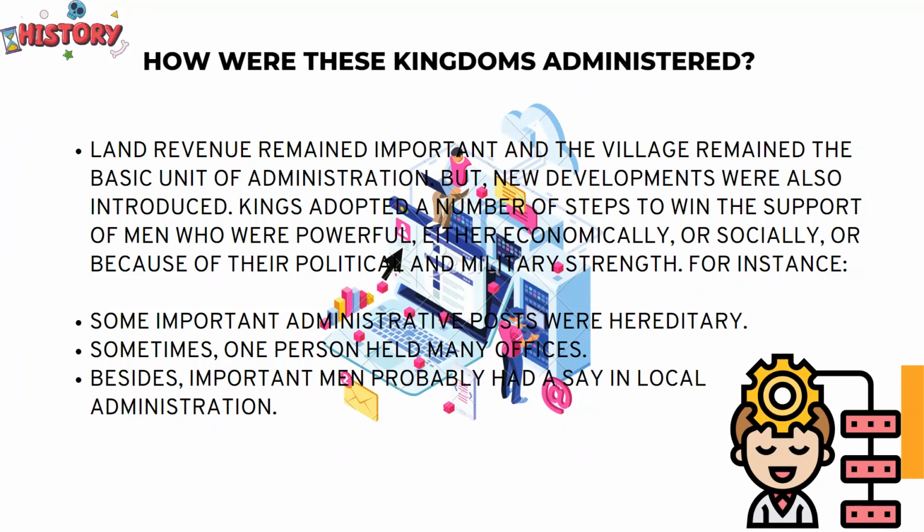So land revenue was a very important part, and it still played a very important role. And villages also remained the basic unit of administration. But later on, new developments were also taken. For example, the king adopted several steps so that he could win more support from the powerful people in the society, or those who were powerful on an economic basis. Okay, also because of their maybe political reach and military strength as well.